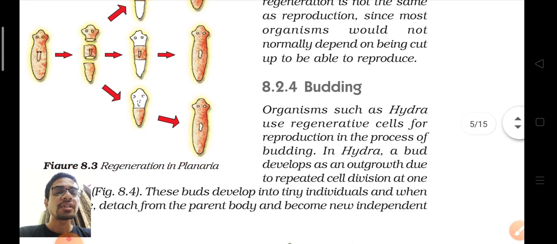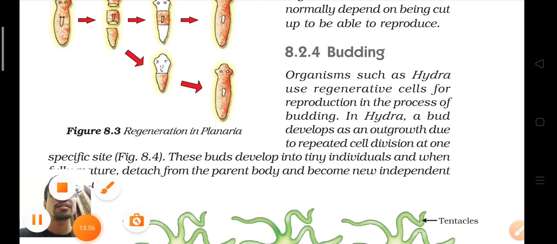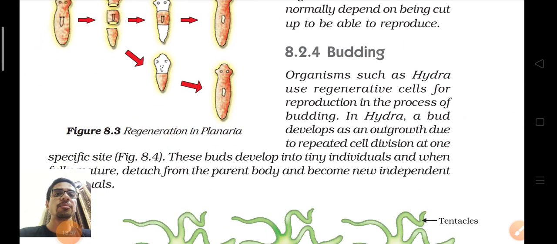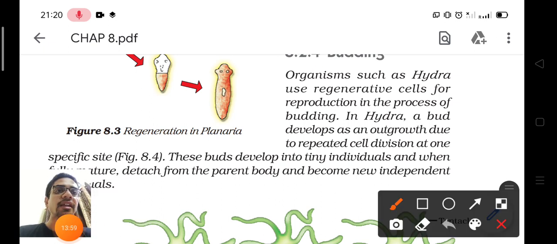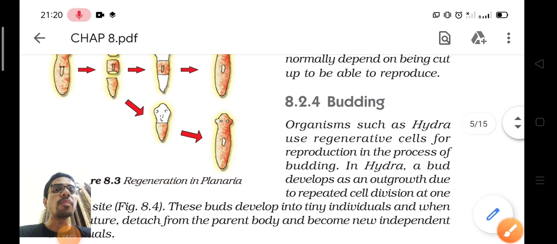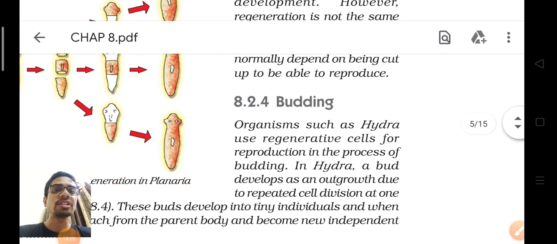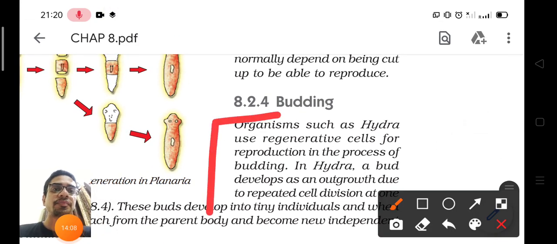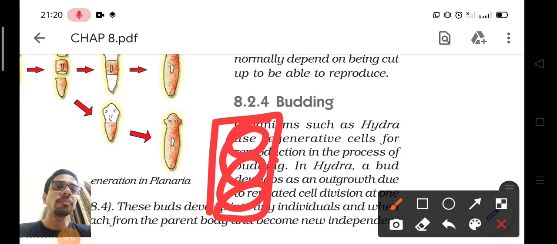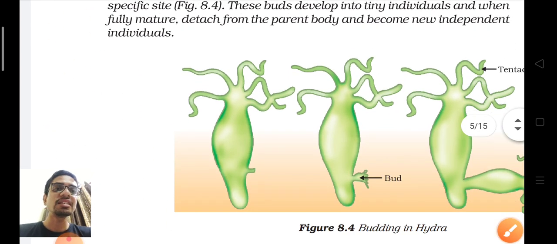Okay, now the next mode of asexual reproduction is budding. You know the meaning of bud. When an organism develops a bud, imagine this is an organism, okay, and it will develop a side bud, and this side bud will develop into a new organism. See this figure.